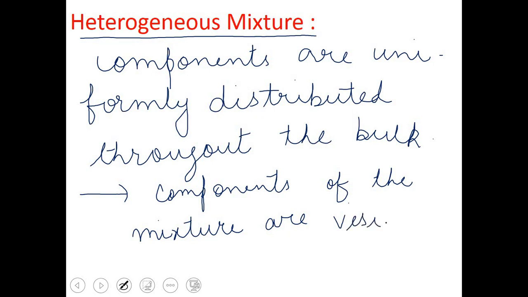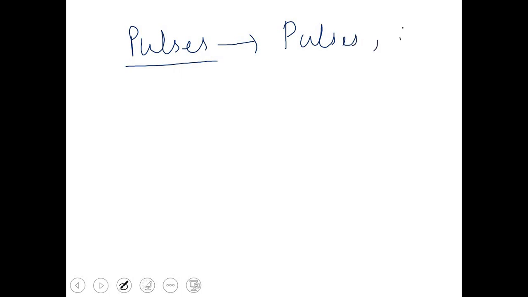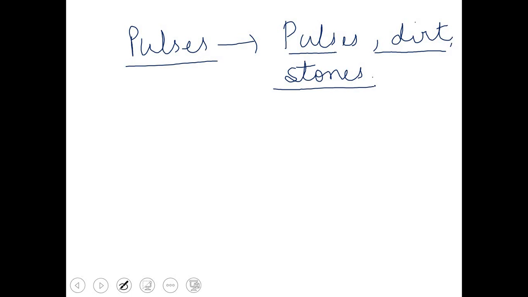Now, I would like to discuss some examples of heterogeneous mixture. For example, pulses or grains which we use in our homes are heterogeneous mixtures. Along with pulses, we can see dirt and stones in them. So they are examples of heterogeneous mixture, and the different components are visible. We can identify them, we can see them with our eyes.